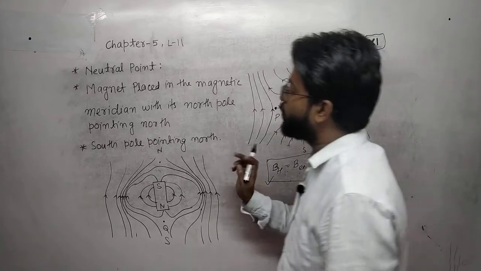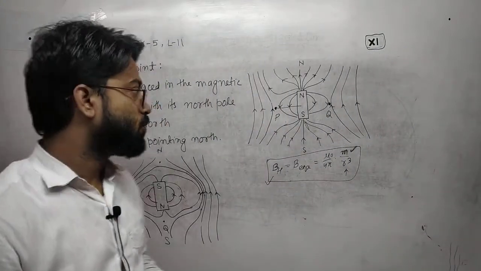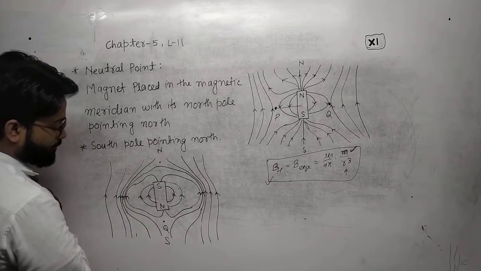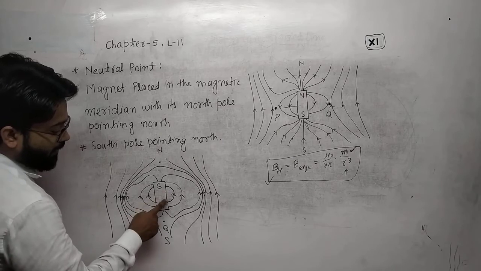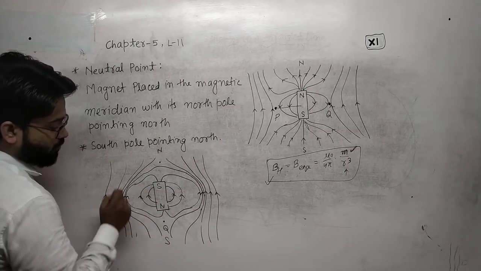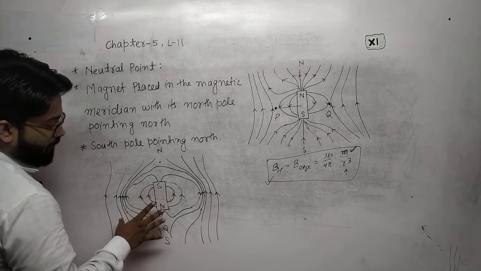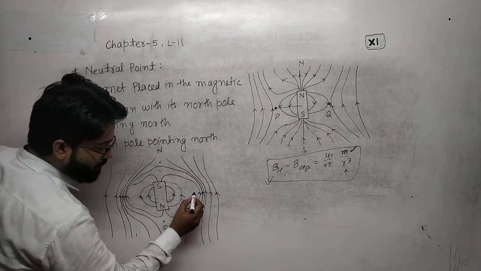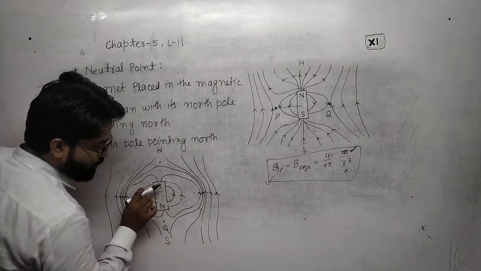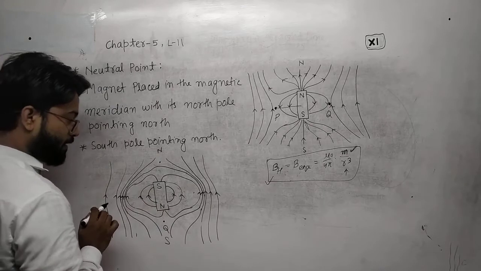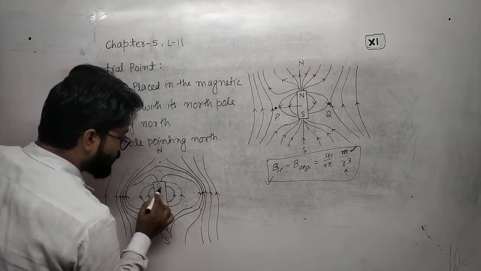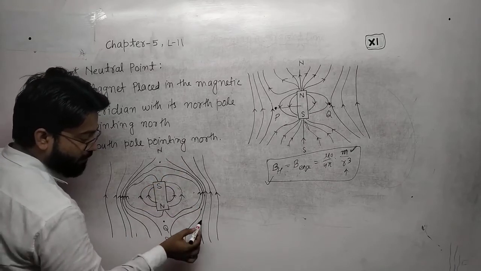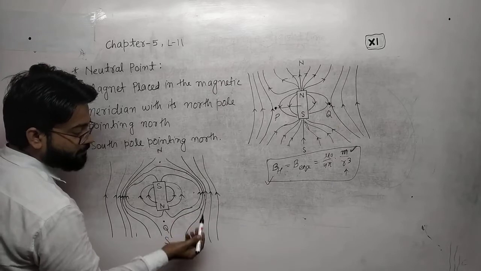Now consider the south pole pointing north; this is north and this is south. Here the magnetic field is from north to south. At the equatorial point, the magnetic field due to this bar magnet is in the up direction, and the magnetic field of the Earth is in the same direction.